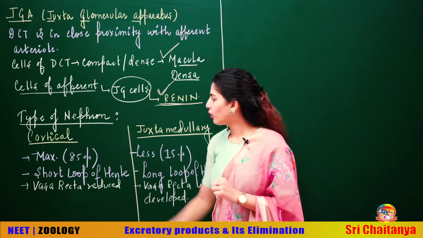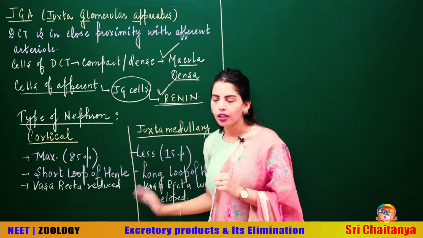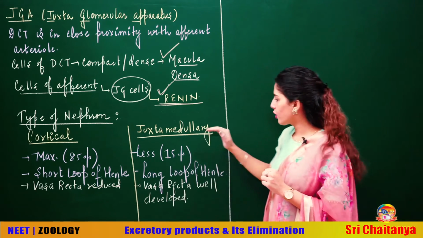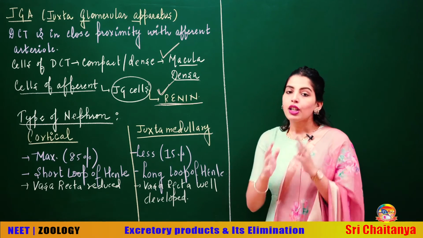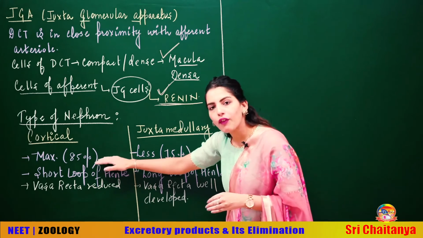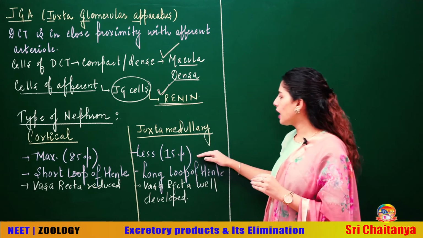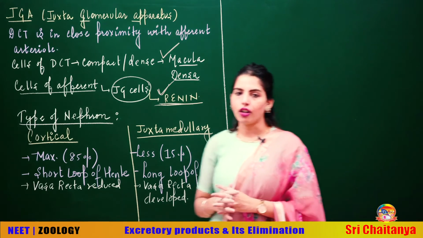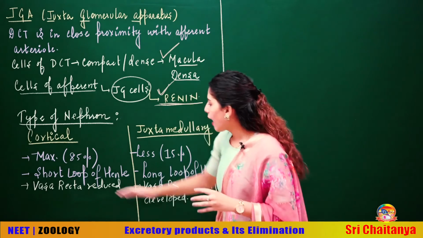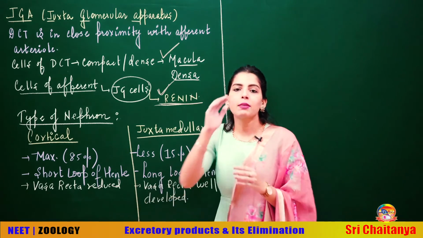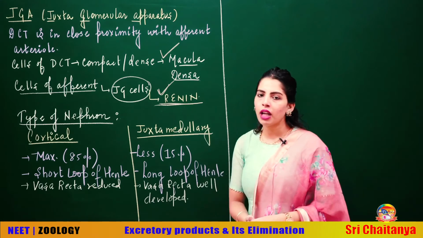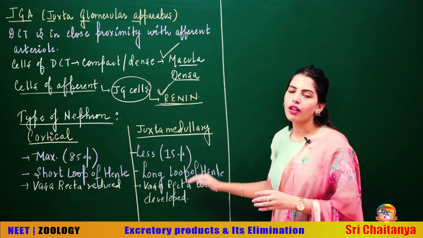Now talking about these two types of nephron, one is the cortical nephron and another is the juxtamedullary nephron. Cortical nephrons are the majority, 85%, and only 15% are juxtamedullary nephrons. Cortical nephrons have a short loop of Henle, hence it penetrates only superficially into the medulla, whereas juxtamedullary nephrons have a long loop of Henle.